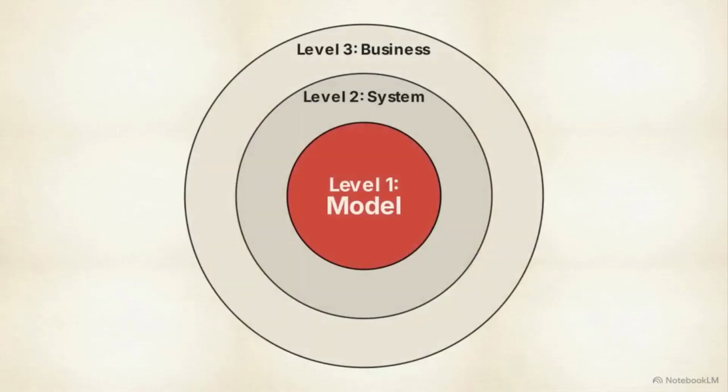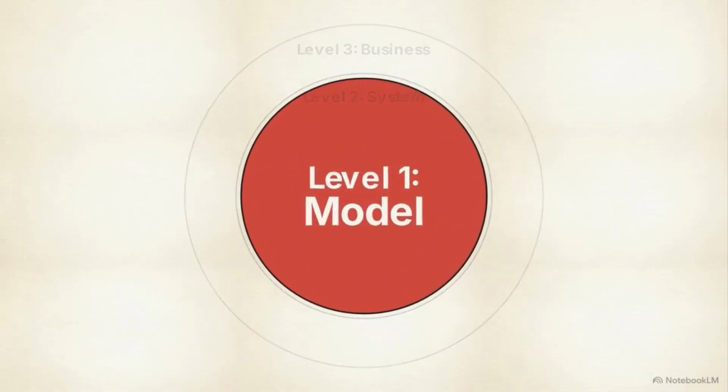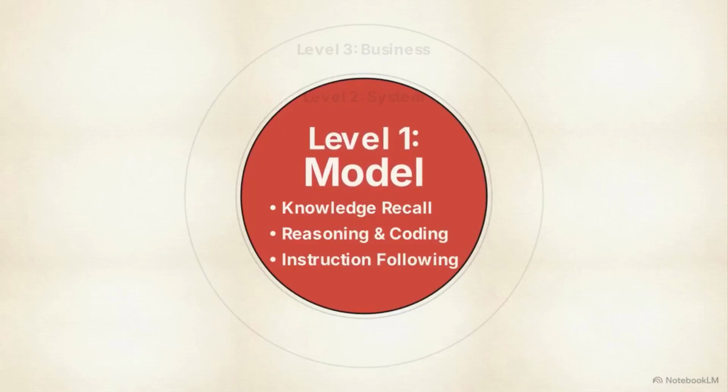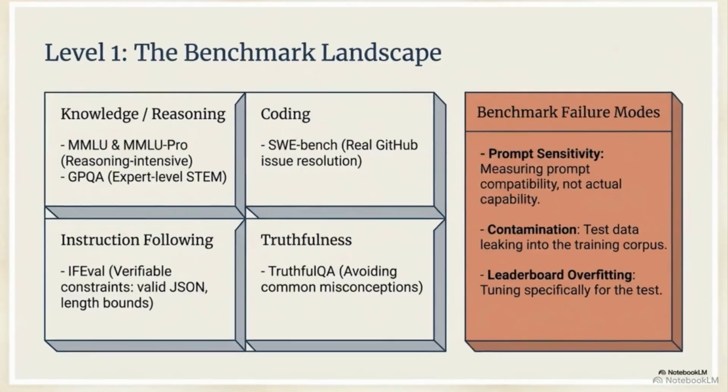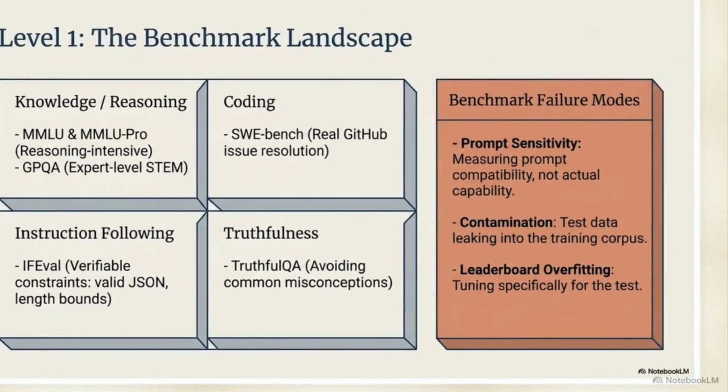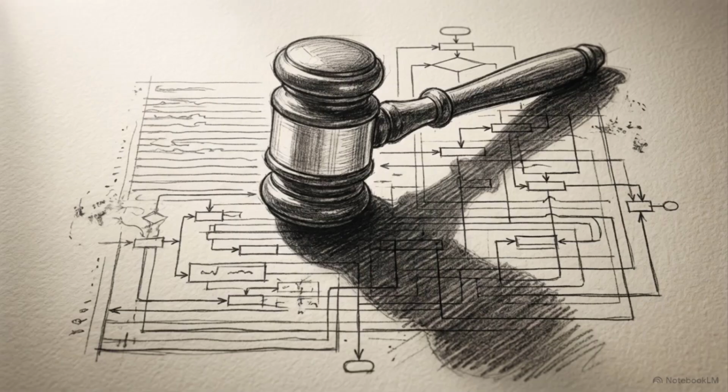Let's examine Level 1 directly to understand why base model testing is insufficient on its own. This graphic maps standard benchmarks into 4 core areas. However, the red column exposes severe vulnerabilities. The highest risks are data contamination, where test answers leak into training data, and models simply overfitting to leaderboard metrics without gaining actual capability.